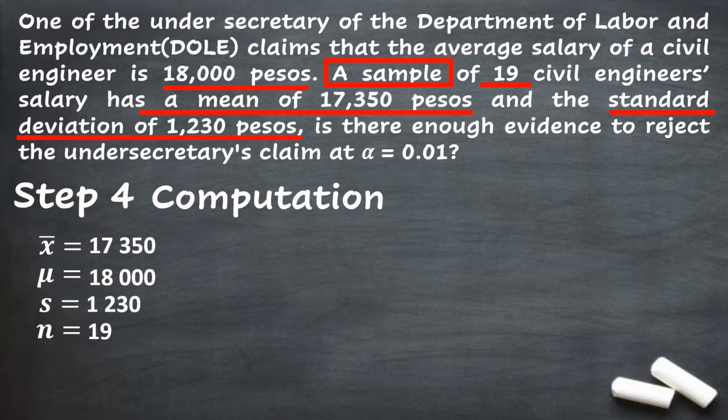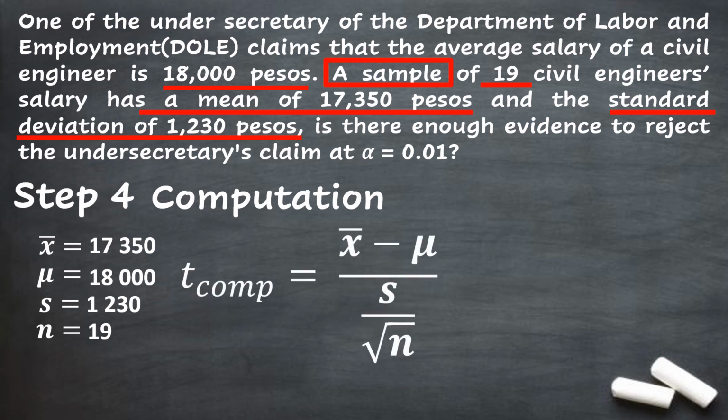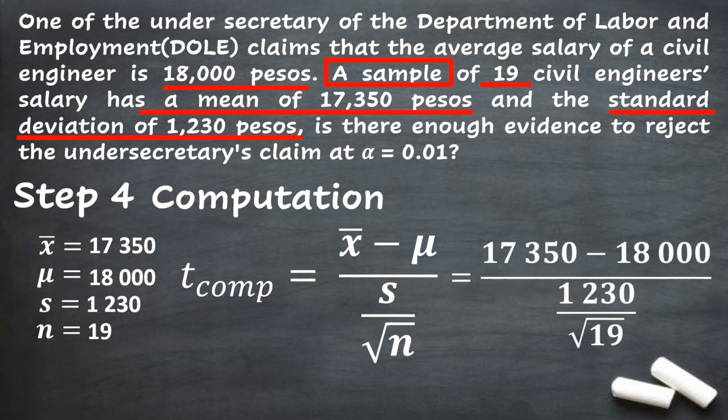Going back to step 3, we know that this is under one sample t-test. So, we just get the formula for one sample t-test, and that is sample mean minus the population mean all over sample standard deviation over the square root of n. Substituting, we will have 17,350 minus 18,000 all over 1,230 over the square root of 19.